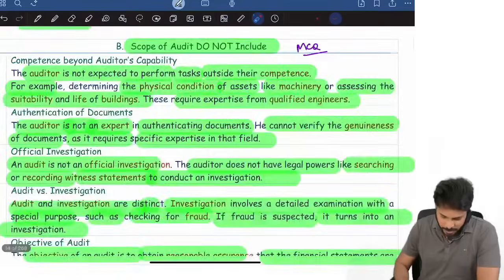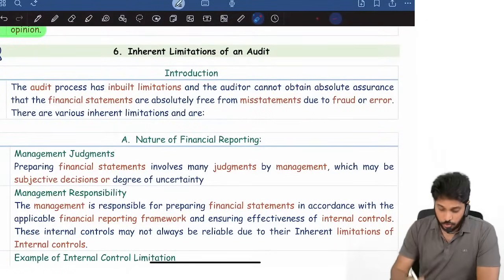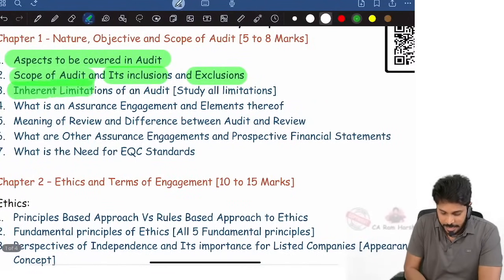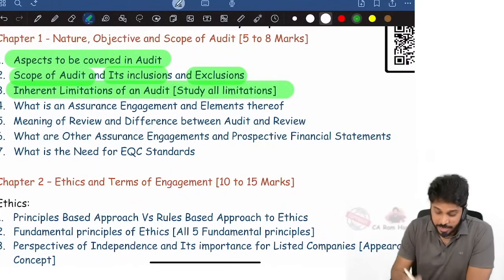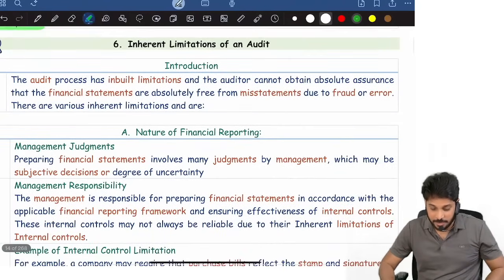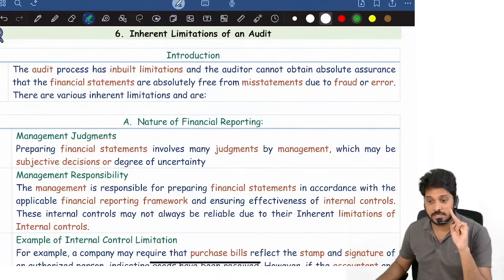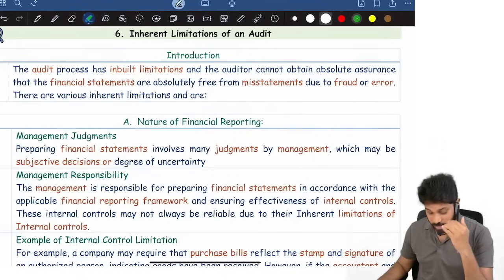Next. So that's regarding scope of audit, what it includes, what it excludes. I hope you are confident on scope of audit. Then the third expected question, inherent limitations of an audit. We have totally 5 limitations. Remember, these inherent limitations can even be asked as a straight theory question, or MCQs are possible. Anything can be asked from inherent limitations of an audit.